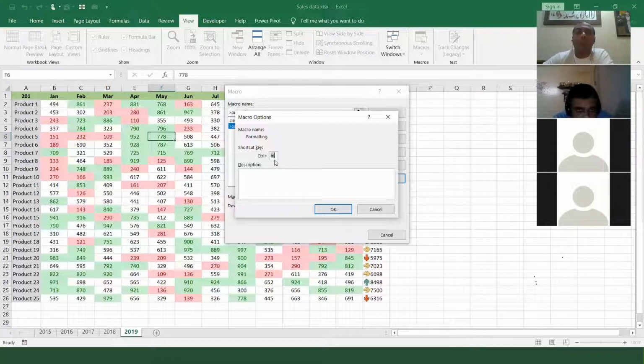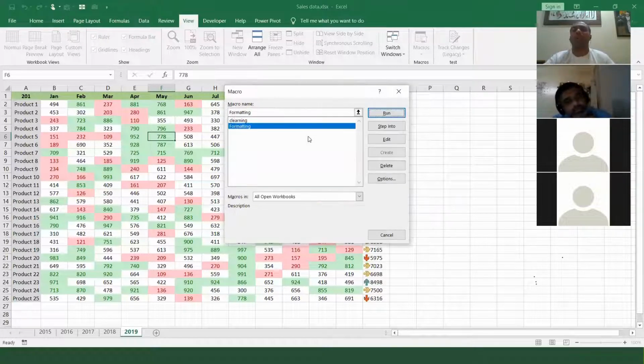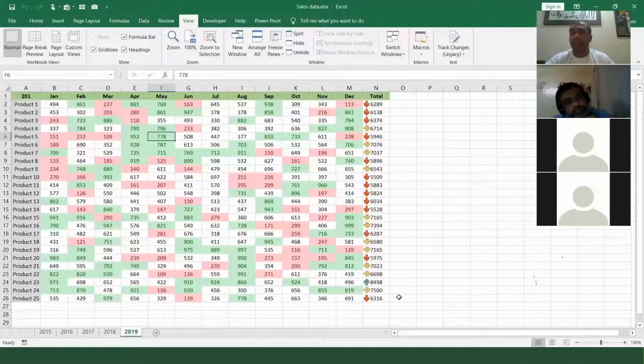Then how? Here, friends, instead of Control M, you can press Shift as well. So the shortcut will become Control Shift A, Control Shift B, Control Shift C. Like this, you can use it. You can't use Control A or Control B, but Control Shift A, Control Shift B, Control Shift C. This type of shortcuts are not used much in Excel, so you can use that. It was a very interesting question.